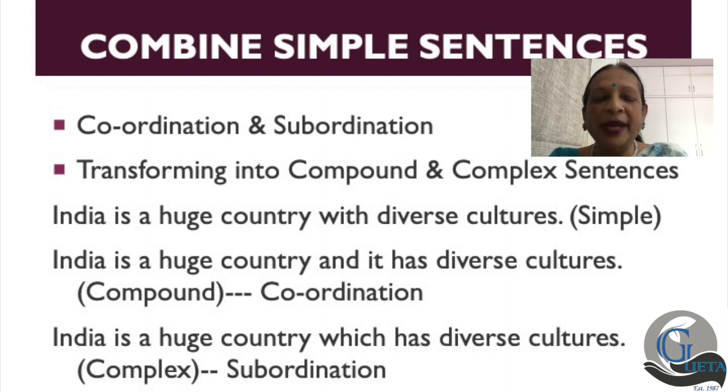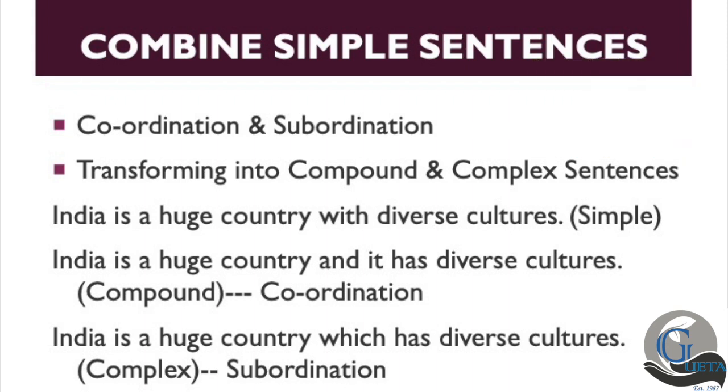So, India is a huge country and it has diverse cultures, is a process of coordination, and we get a compound sentence. But India is a huge country which has diverse cultures, is by a process of subordination, and we get a complex sentence. Very simple when you try and combine the two sentences.